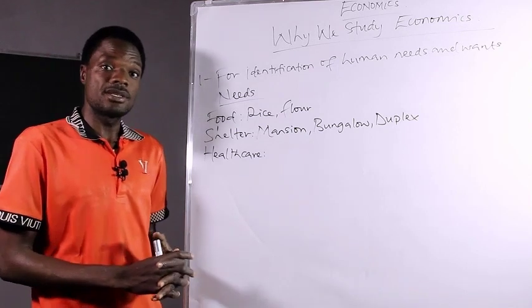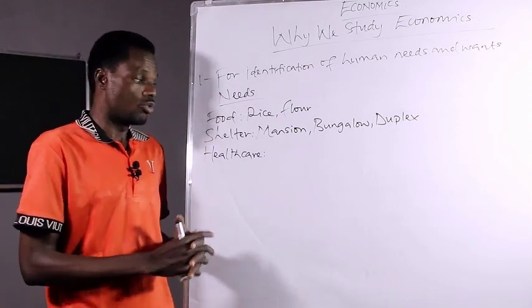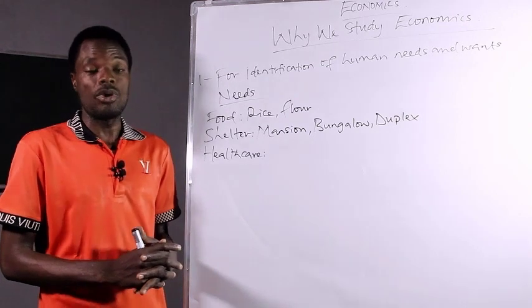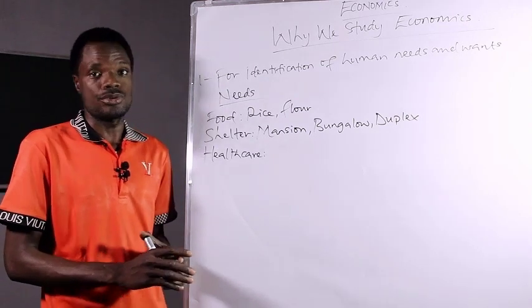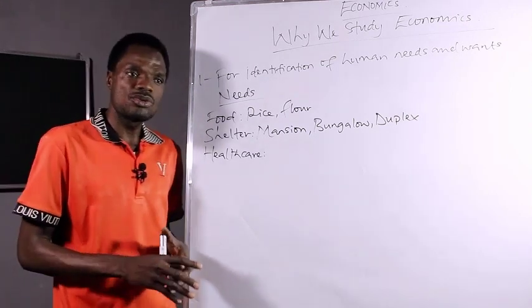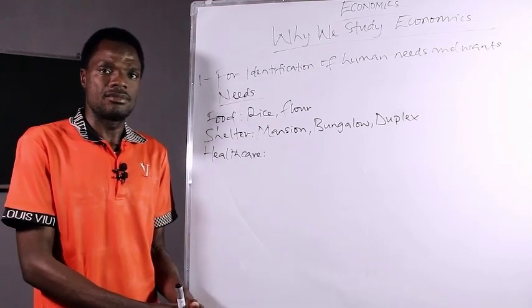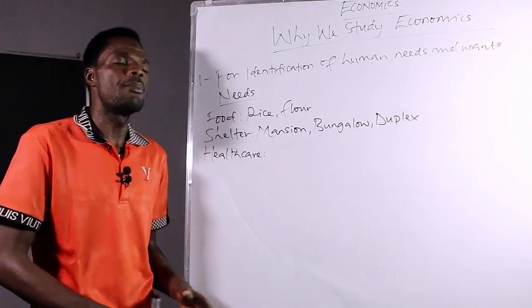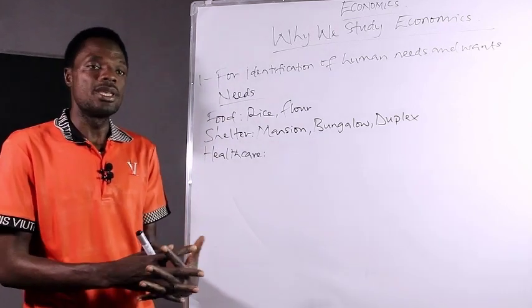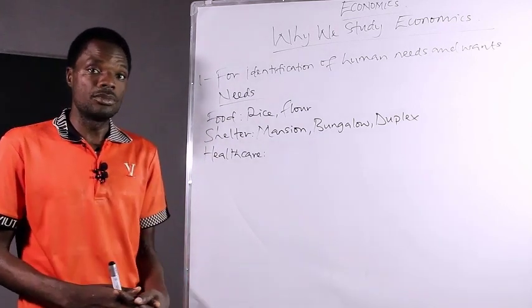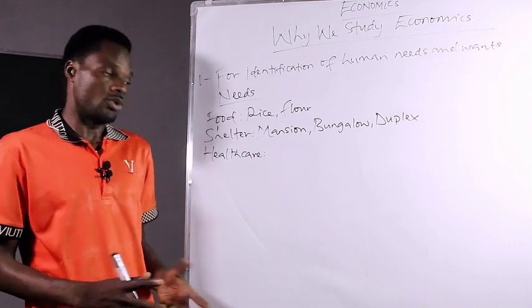So if that is the reason, he prefers to go to a private hospital where he will not find queues. Or maybe the person doesn't want to be hospitalized in an environment where there are many patients. So this is another reason for him to go to a private hospital.